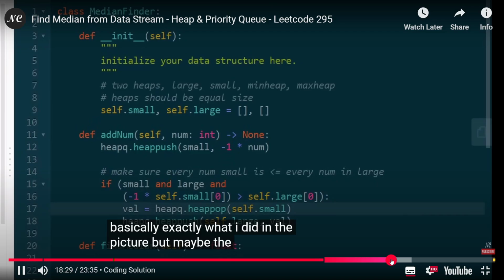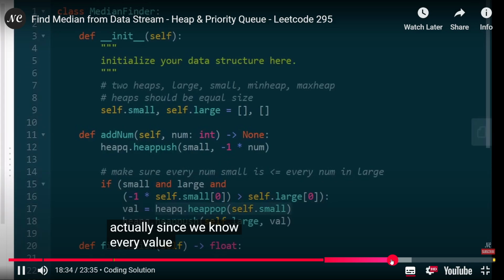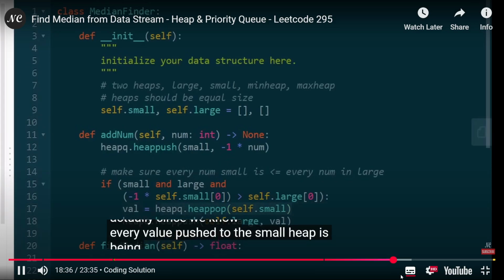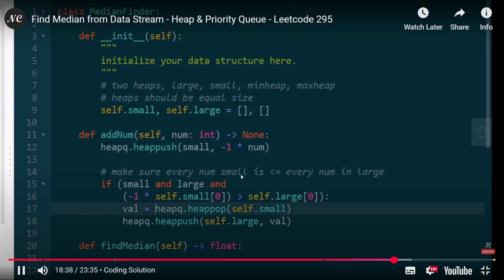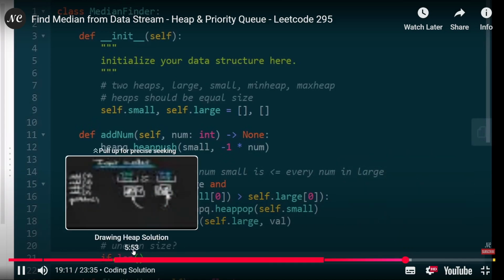Sure, but maybe the code is a little confusing. Oh, and actually, since we know every value pushed to the small heap is being multiplied by -1, to reverse that, we have to also multiply by -1 when we pop from it. Because it's annoying, there's no way to really get uneven sizes; what we actually mean is a difference greater than 1.